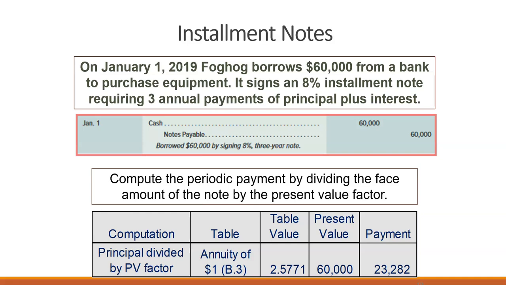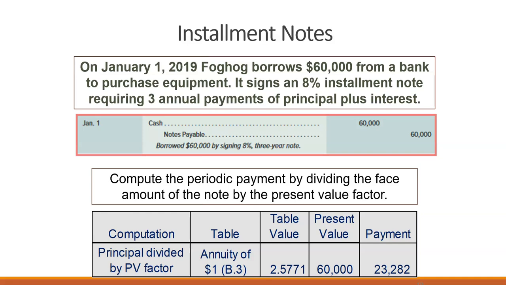The present value factor is from a table that gives us the present value of certain percentage amounts and lump sum or annuity payments. Annuity payments are payments that happen on a regular basis, where a lump sum is a one-time payment.